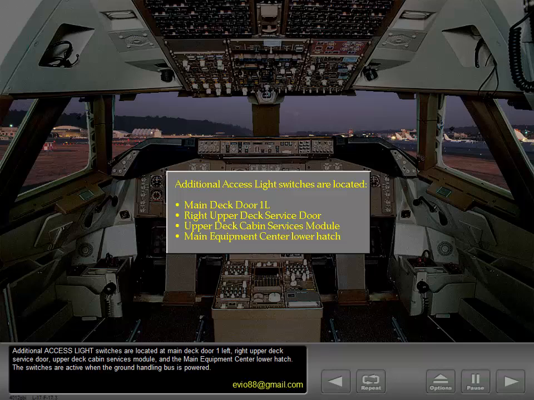Additional access light switches are located at main deck door 1 left, right upper deck service door, upper deck cabin services module, and the main equipment center lower hatch. The switches are active when the ground handling bus is powered.